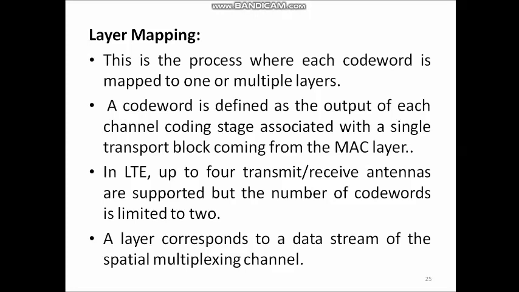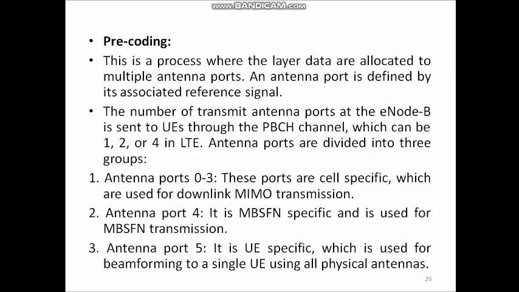A layer corresponds to a data stream of the spatial multiplexing channel. Each code word is mapped into one or multiple layers. Therefore, the number of layers is at least as many as the number of code words, or V is greater than or equal to NC. Number of layers is greater than or equal to number of code words. Okay, precoding is a process where the layer data are allocated to multiple antenna ports. So, layer data are mapped to P number of multiple antenna ports.